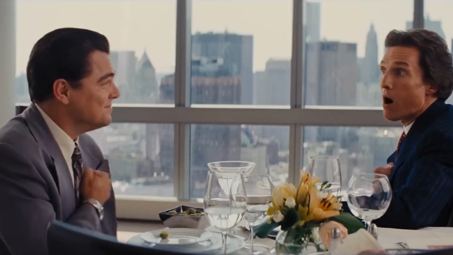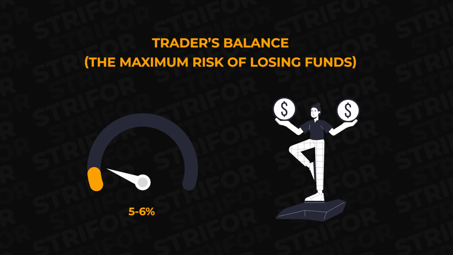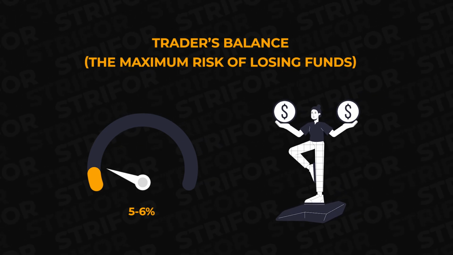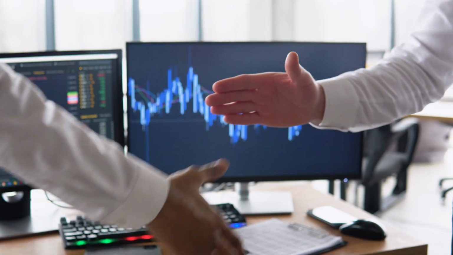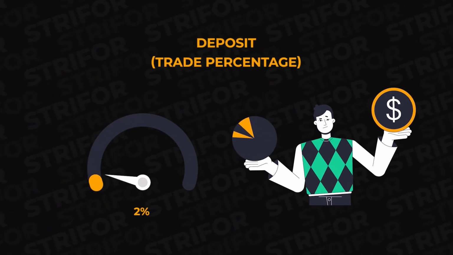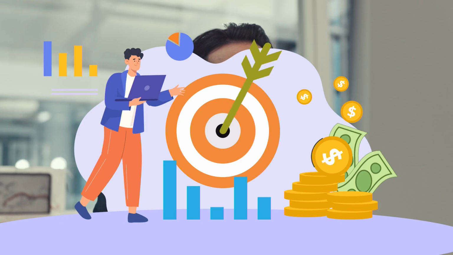No matter how attractive the trades may seem, the maximum risk of losing funds should not exceed 5 to 6% of the trader's total balance. This rule allows you to avoid large losses and preserve capital for further trading. It is important to remember that each trade should not be more than 2% of your deposit. This strategy allows you to reduce potential losses and preserve capital in case of unfavorable market conditions.